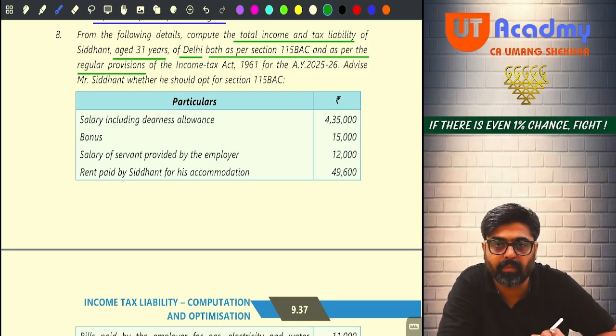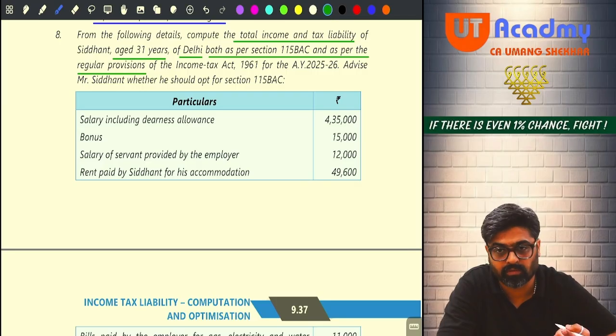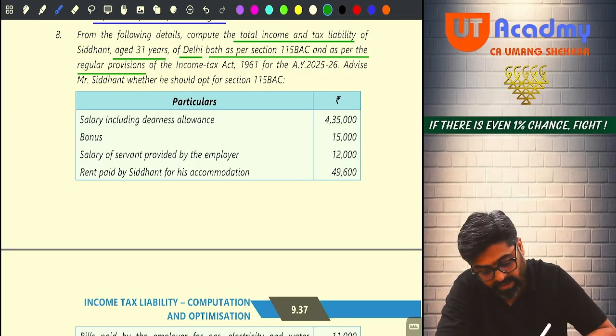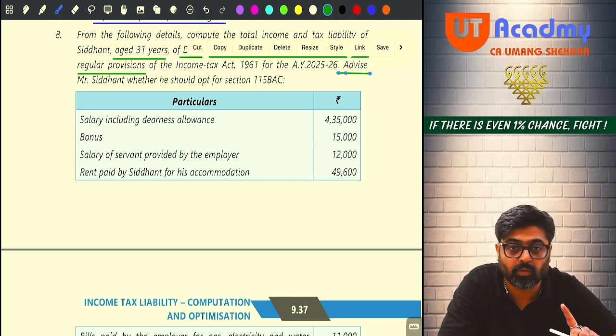See, 115 BAC also you will follow, and you will not follow 115 BAC, and you will calculate total income as well as tax liability both. Now advise Mr. Siddhant whether he should opt for section 115. First you will calculate as per both the schemes. Then you are supposed to give the advice also. If you forget to give the advice, 1 or 2 marks will be deducted.